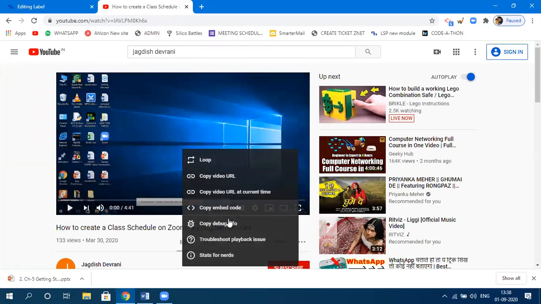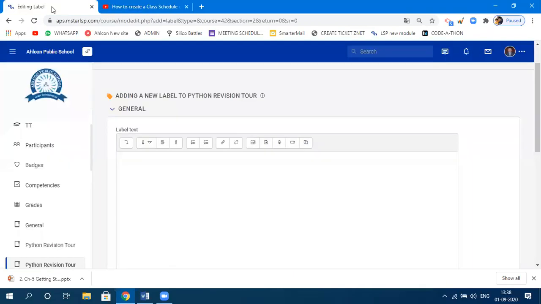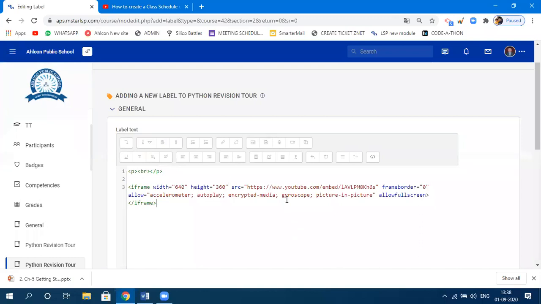Right click on this, copy embed code one more time. Copy embed code. Go back to this. Again, click on this show or hide advanced buttons. Click on HTML, press enter, and Control V. Control V means paste. No need to bother what exactly has been written over here.